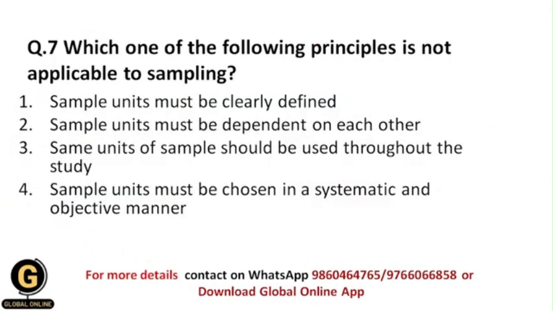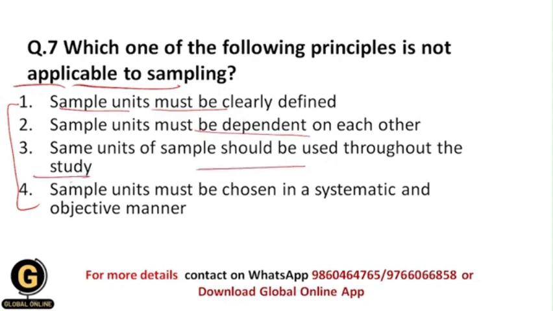Okay, which one of the following principles is not applicable to sampling? Here they have given certain principles of sampling techniques, and we need to find which is the principle which is not applicable to sampling technique. Whether it is sample units must be clearly defined, whether sampling units must be dependent on each other, whether same units of sample should be used throughout the study, whether sample units must be chosen in a systematic or objective manner.